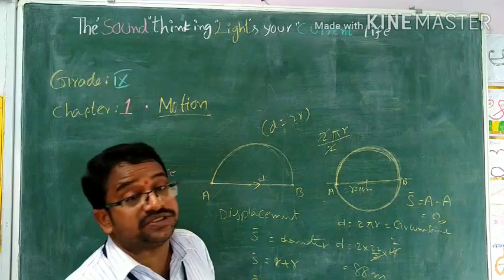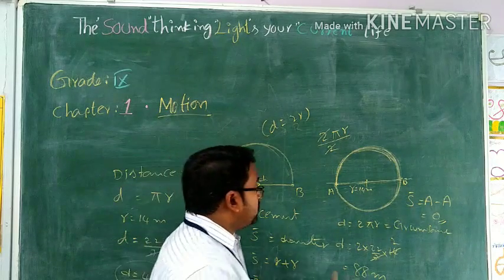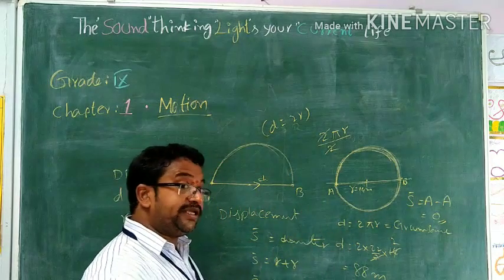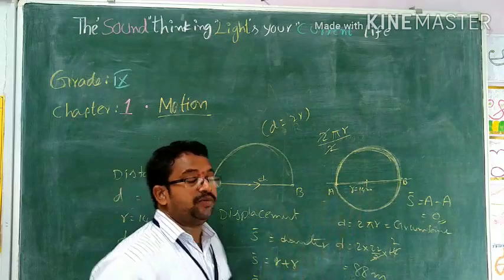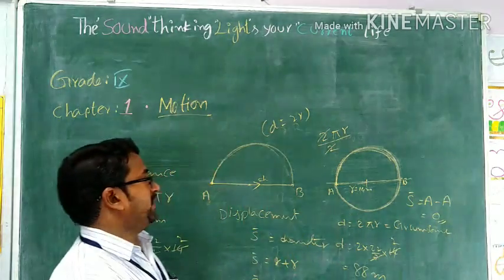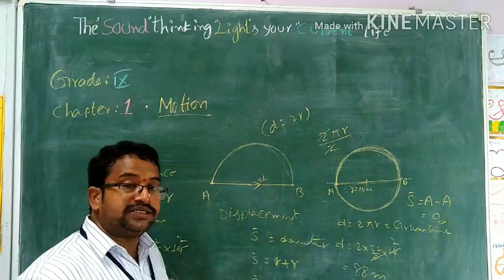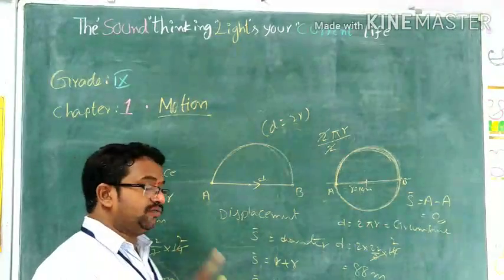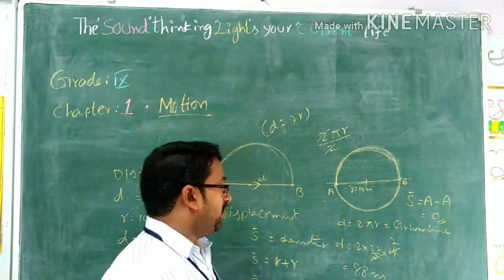But what about the distance? It won't. And displacement may be negative. Displacement may be negative with respect to the referential point. But the distance is never negative. Remember, the distance is never negative.